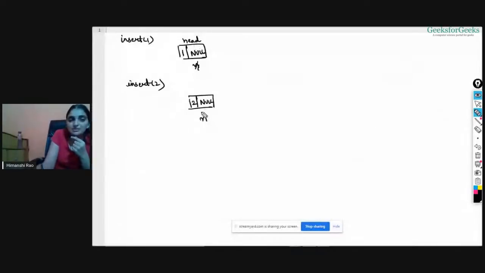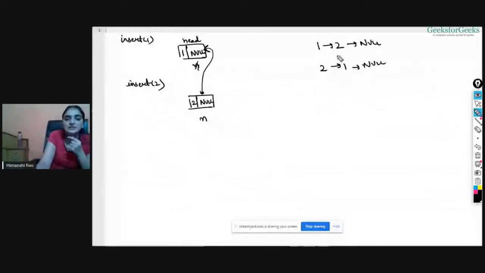So what you were doing in the previous solution was you were attaching this like this. Like this link will be created, right? But I don't want to create this link now. I want to insert the new element in the beginning, right? I want to create this link now, right? What I want to do is instead of doing this thing, I want to do this thing. Like every time a new node will come, it will be inserted at the beginning. Okay, so it has been inserted in the beginning.